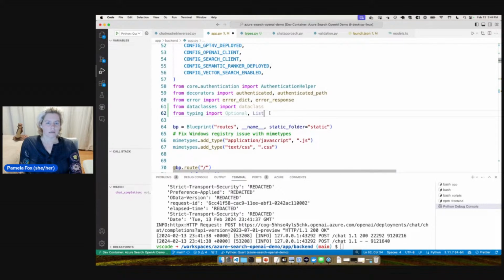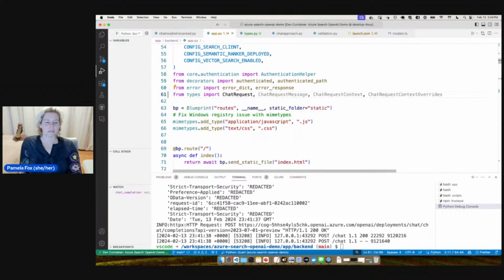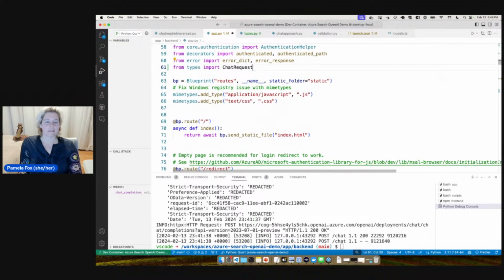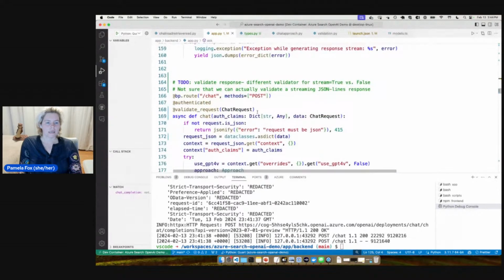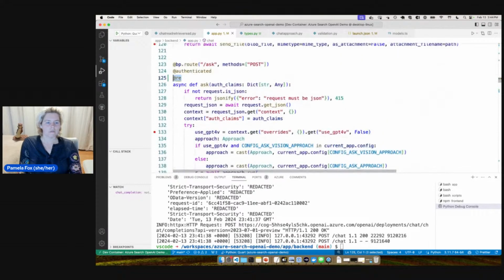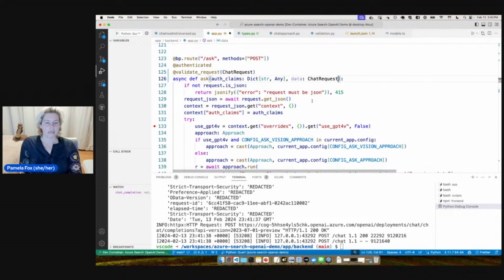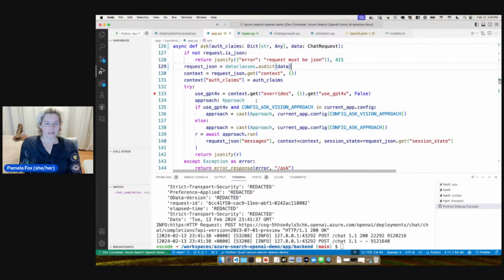Okay. So now we can go ahead and remove those and then go up here and do some imports. So we're going to do from types import ChatRequest. Okay, we'll just import all those and see what we end up needing. Looks like we actually only need the request. Okay. So now let's go here to validate request. And we brought in the data, and then we're going to bring in the data ChatRequest. And then we decided what we do is we go here and say as data. And then the rest is the same.